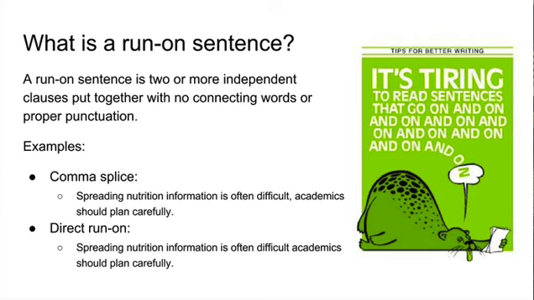The second example is a direct run-on. For example, spreading nutrition information is often difficult academics should plan carefully. Can you hear the rush in the middle of the sentence? There is no punctuation to indicate a second independent clause. Sometimes, this second example can be hard to identify. It helps to read your writing aloud to see where natural pauses are needed.